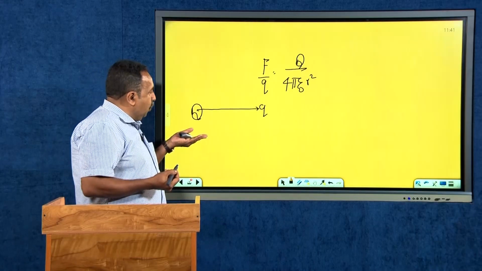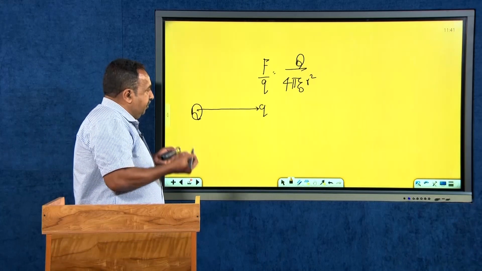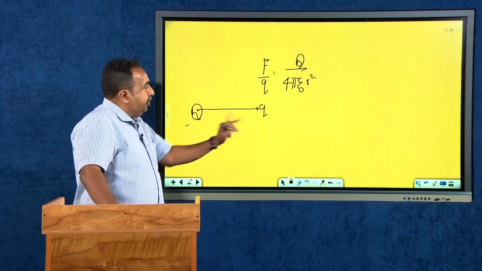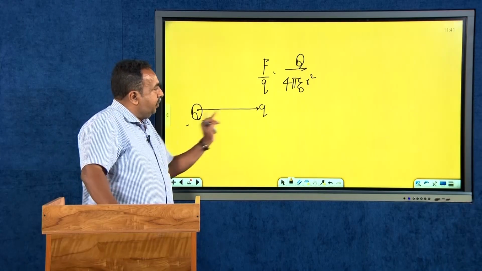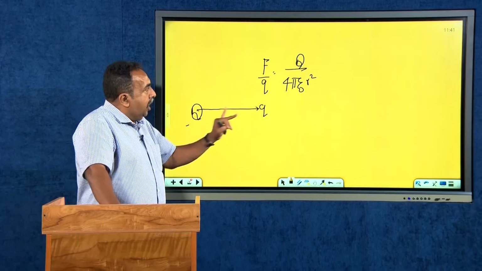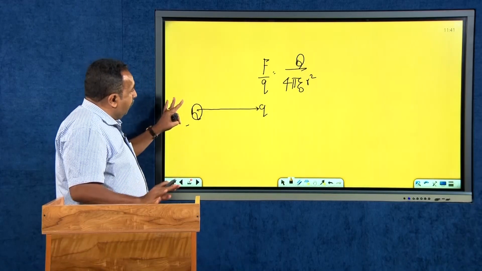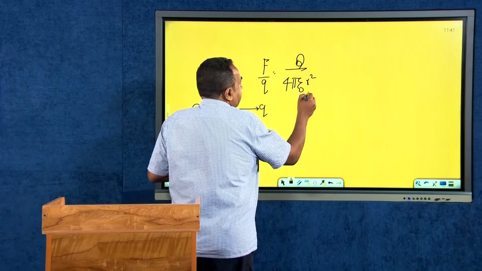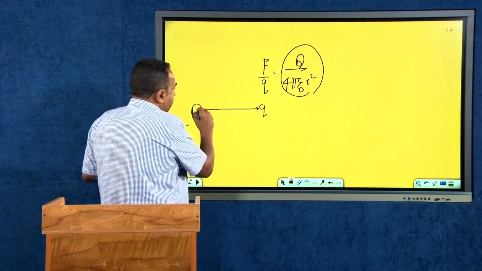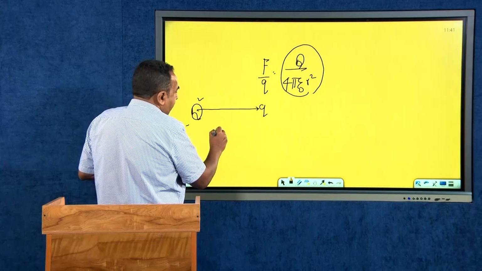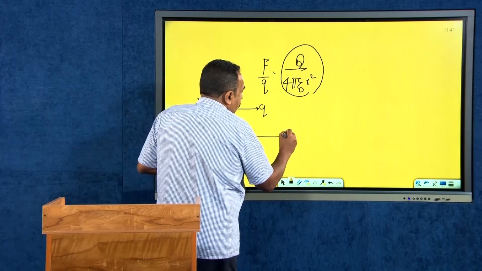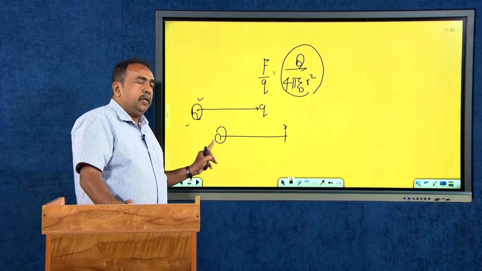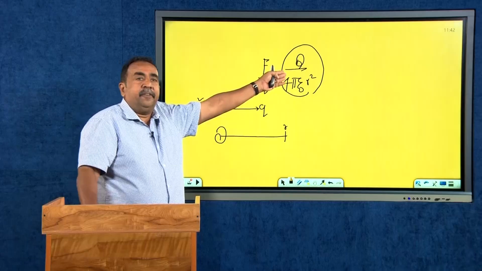My aim is to find out what is the electric field, or some property which only depends upon this Q. I do not want the interaction between this capital Q and small q. I want a property which only depends upon the parameters of this capital Q. And now my right hand side contains only the parameters that are related with the Q. If I have a charge here, I am finding out what is a property at a distance r from this capital Q. Therefore, that can be very easily obtained from the Coulomb's law.